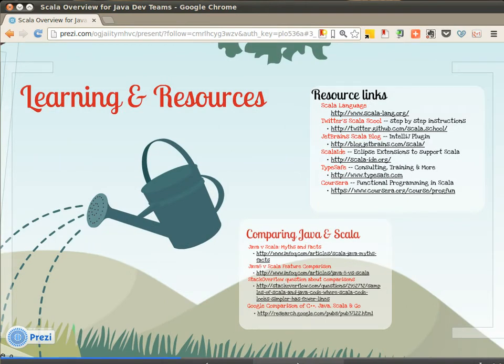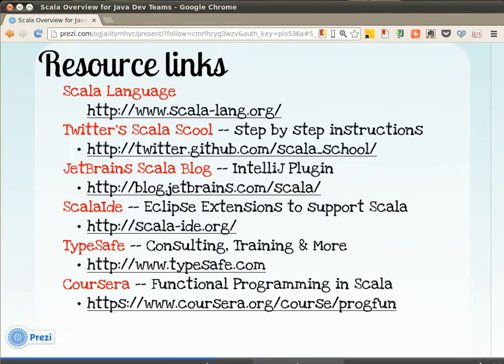Let's look at some resources that I've collected for you to explore after the presentation. If you're looking for the main website for the language, you can find it at scala-lang.org. If you don't know about Twitter's Scala School, you really should check it out. It's about 12 lessons that Twitter has put together to bring their new hire engineers up to speed on the language. Additionally, I've included links for JetBrains for the IntelliJ plugin, the Scala IDE, which is support for Eclipse, and TypeSafe, which is a commercial organization that provides consulting, training, and more for the Scala language, and several important libraries.